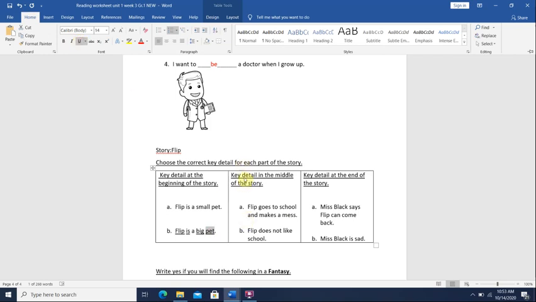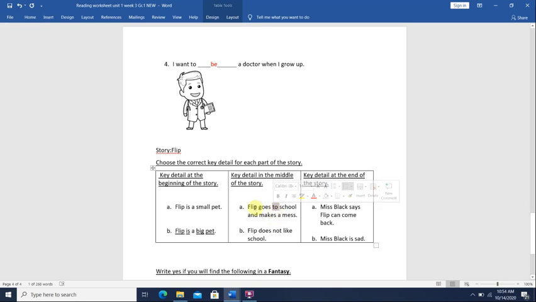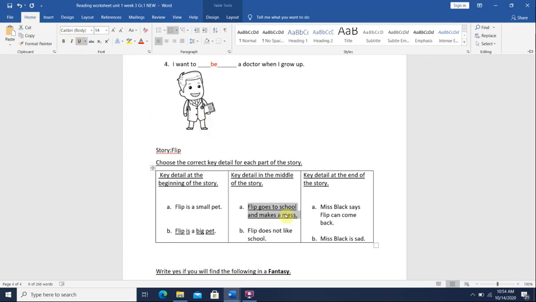Next, we have a key detail in the middle of the story. What happened in the middle of the story? Okay, we already mentioned some details. Let's see what the details are here. A. Flip goes to school and makes a mess. B. Flip does not like school. Which one is the correct detail that happened in the middle of the story? The correct detail would be Flip goes to school or class and then makes a mess. Okay, so you can circle or underline A.